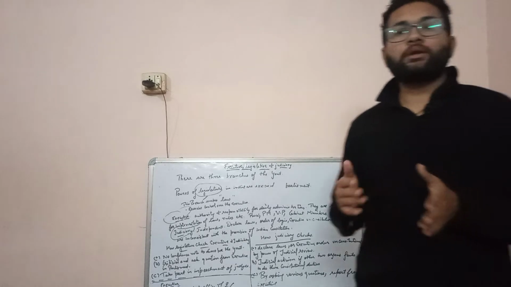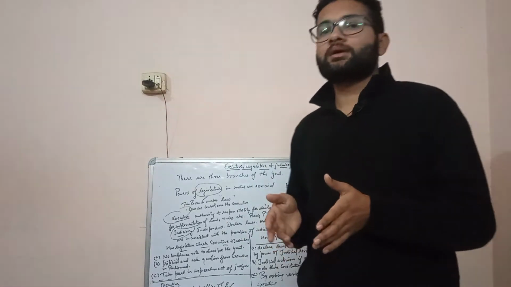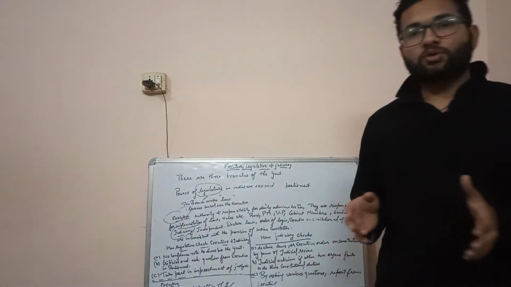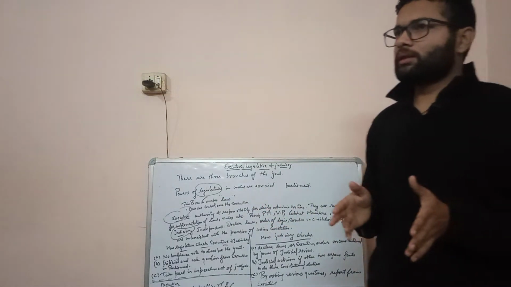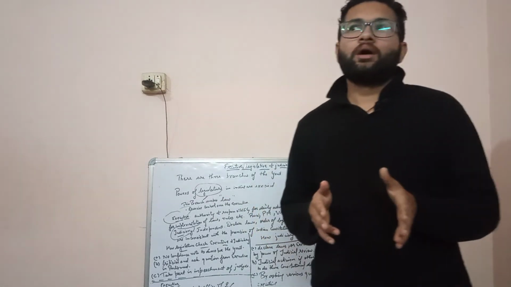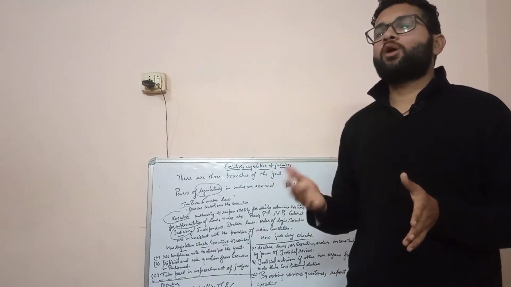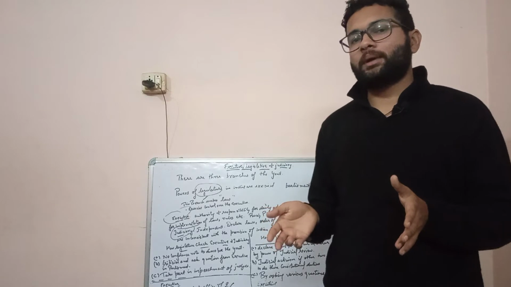So they are responsible for the implementation of the law basically, and they are responsible for the day-to-day administration. So this organ is called the executive, and they have real power, we can say, because the current government is BJP, so they have the power for implementation of all the laws which are passed by parliament.